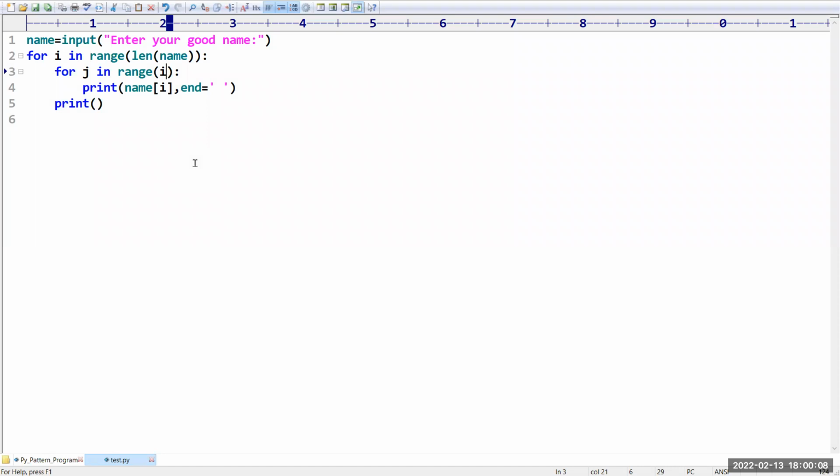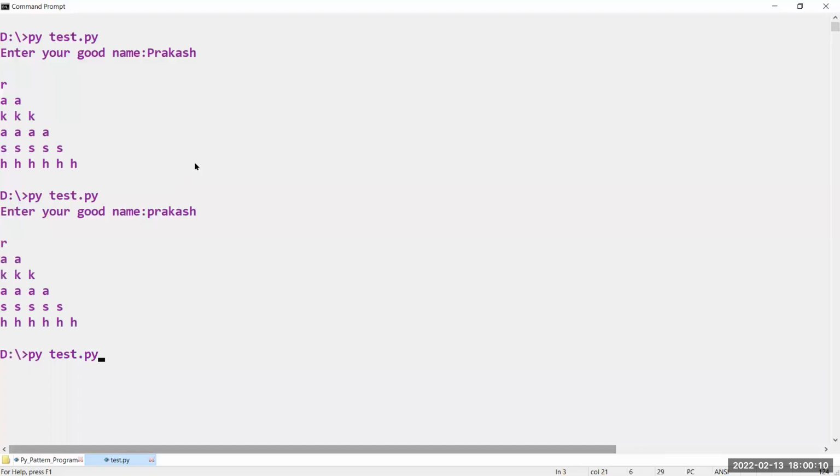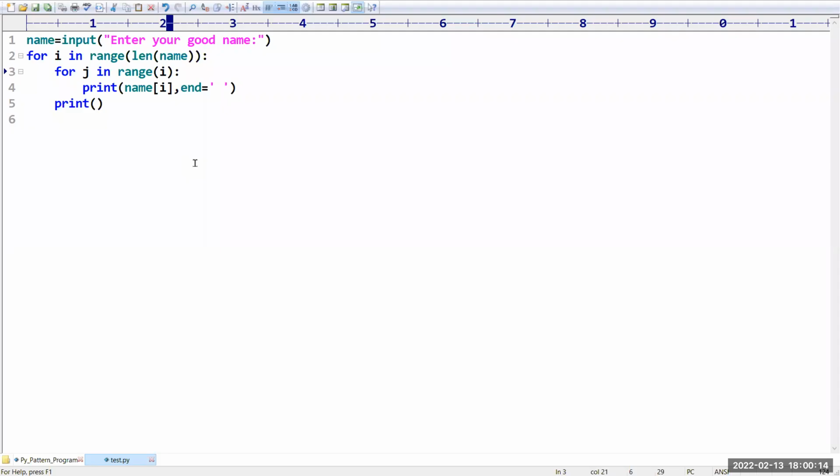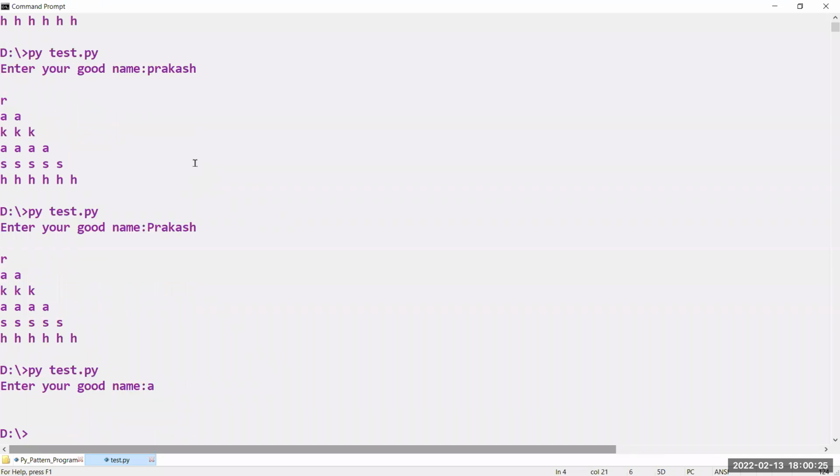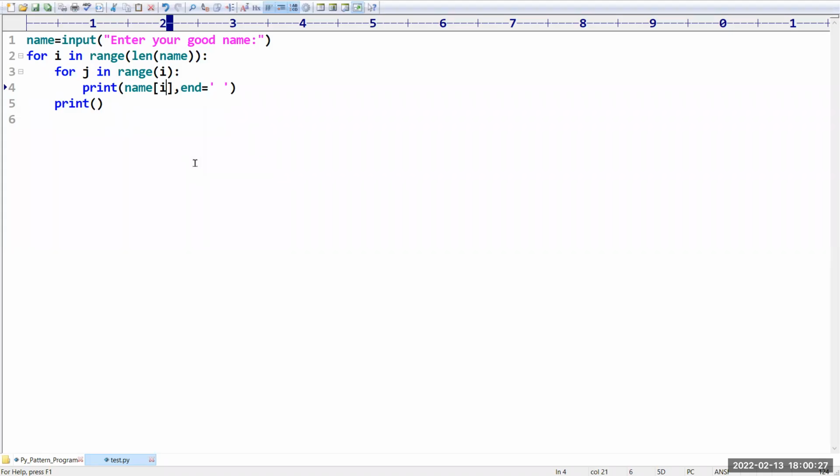Oh, I didn't save it. What happened? For I in the range of length of name, for J in the range of name of I. Correct only, right? So one character is missing.